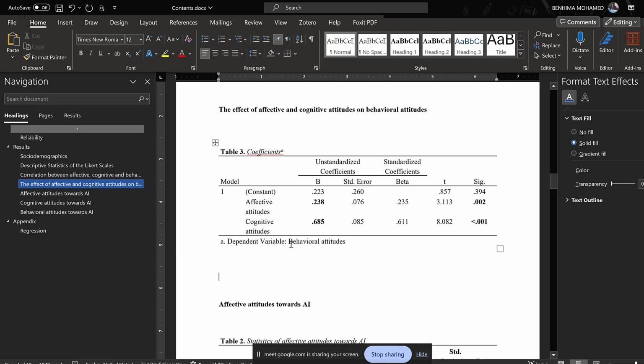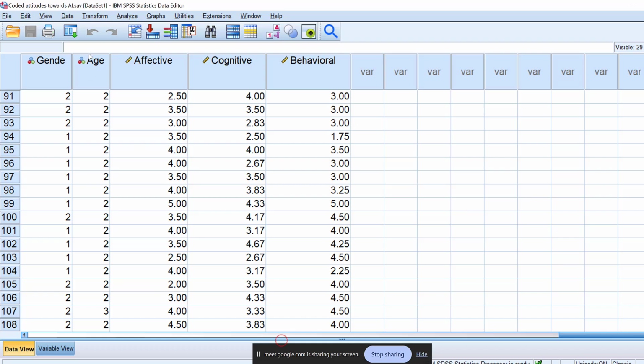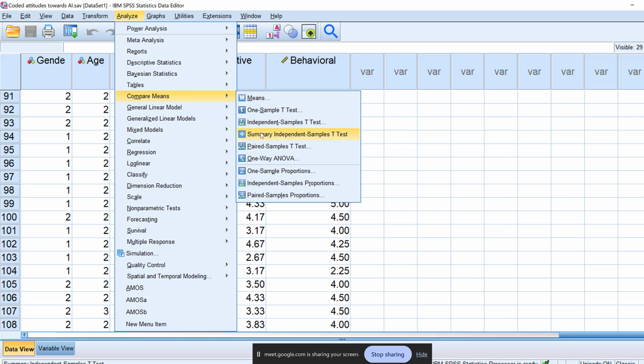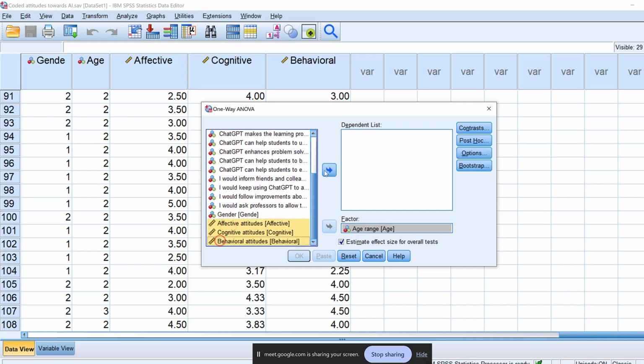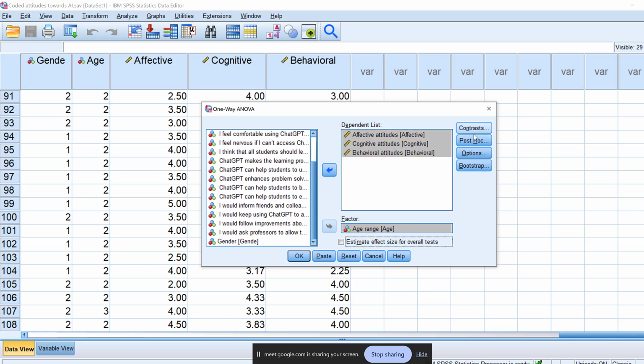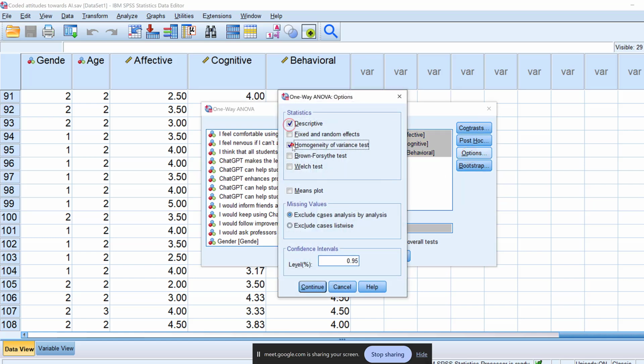Okay, that seems nice. So we want to compare generational differences. How can I compare these generational differences? I need just to go back to SPSS. I need to go to Analyze, then Compare Means, then One-Way ANOVA. This is the one-way ANOVA test, if you remember. Then I will put these here. For the options, I will choose descriptive statistics and means plots. Continue. Okay.